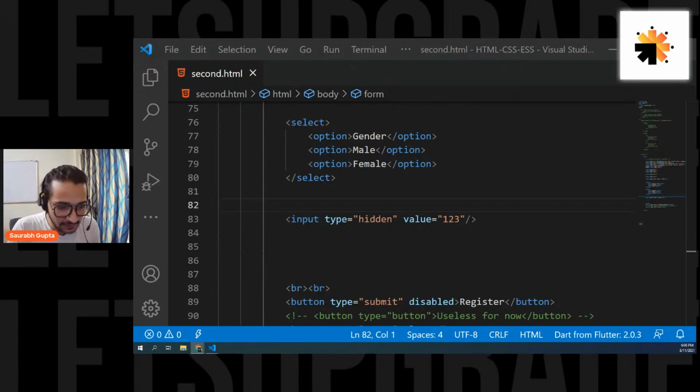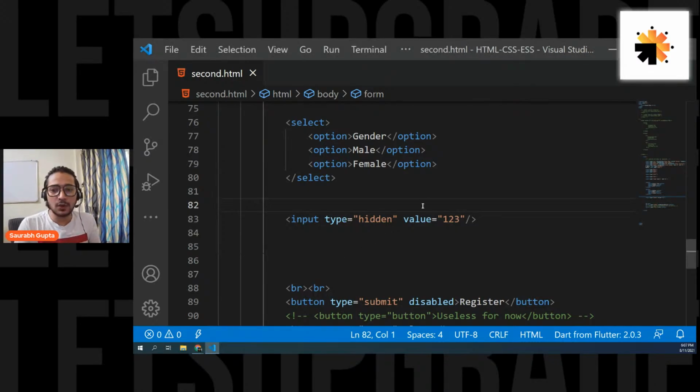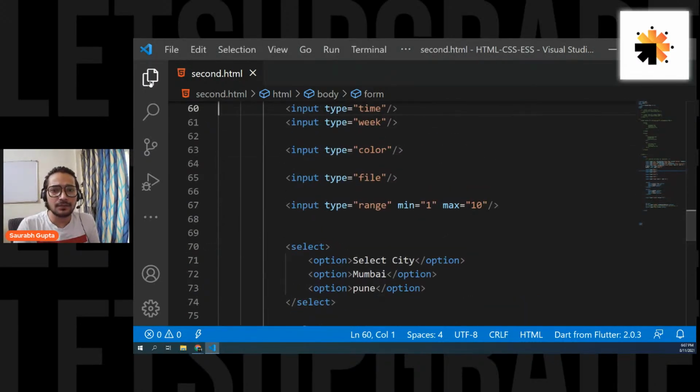What is Z index and in what cases can we use it? It is used whenever you apply positions, like absolute, fixed and sometimes relative. When you use positions, the elements come on top of each other. If you want to rearrange them, like sending some element to the back or bringing some element to the front, you can use Z index.